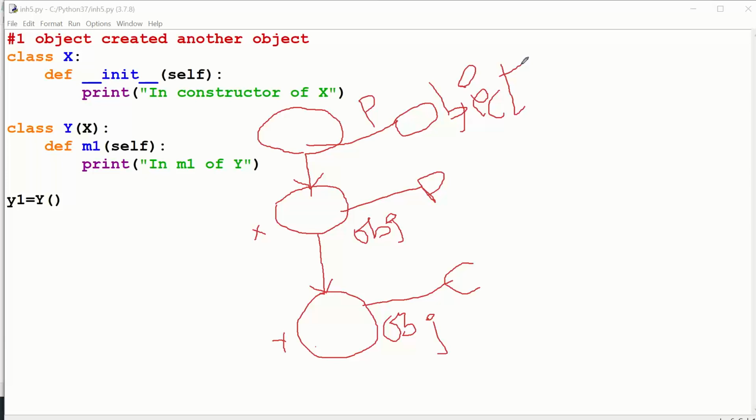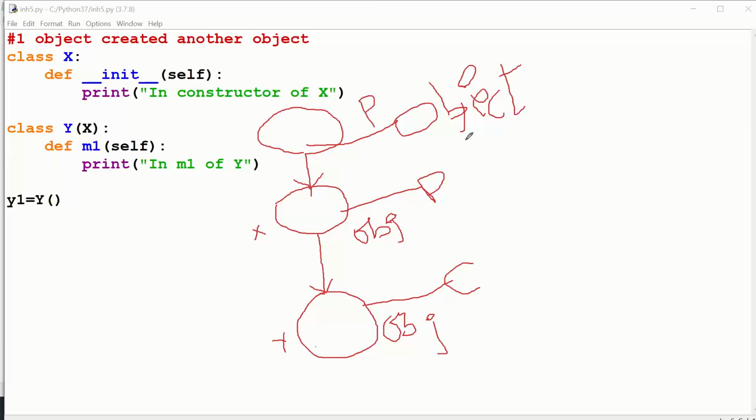Class X, class Y, as well as on top of class X, one more fellow is there. Who is that? Object class. So why have I written object class on top of class X? Why not below Y, or why not in between X and Y? The understanding is that object class is the supermost class for all classes of Python.